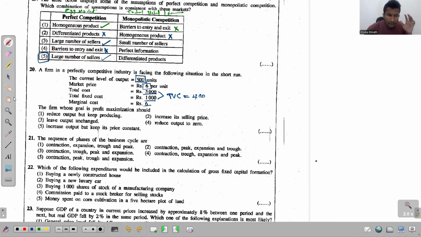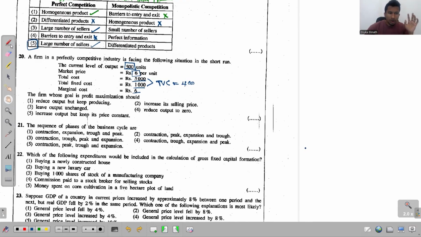Okay, so in questions similar to this, you first need to see whether it's possible for this firm to earn a profit in this given situation. That's the first thing that you should do. So let me write it. Whether it is possible to earn a profit.